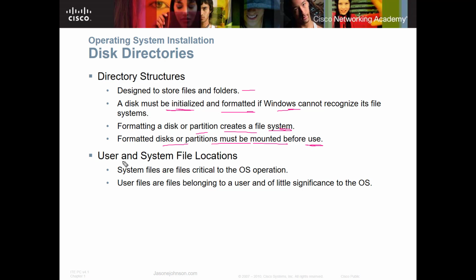And when we talk about user and system file locations, there are different locations for user files versus system files. System files are critical to the operating system, and they need to be not locked, but they need to be protected so that changes don't get made to them or they don't get deleted. And then user files are those belonging to a particular user. Those are of little significance to the operating system because the operating system does not need those to run, but they are of great significance to the user, and those are located in different spots on your operating system.